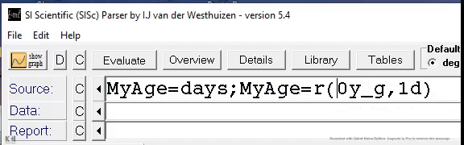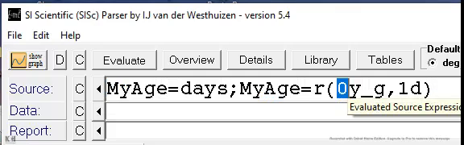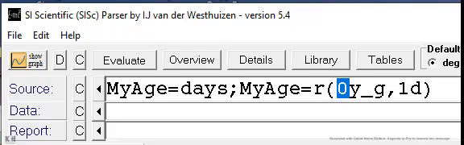And I'm using a round function. So basically, I say my age equals days. That's the unit I want. I want it in terms of days, and then I say my age equals round 0 years Gregorian, comma, the quantum is 1 day. So it will round it to the nearest 1 day, but it will be the actual Gregorian year that it will take in terms of time.